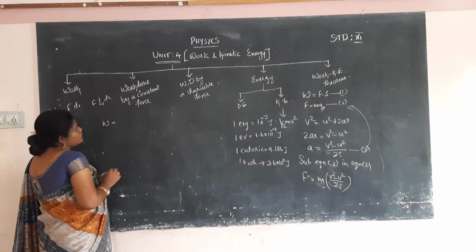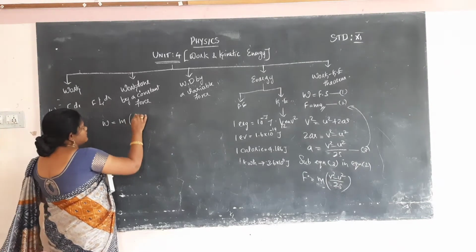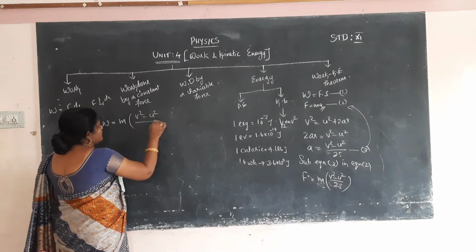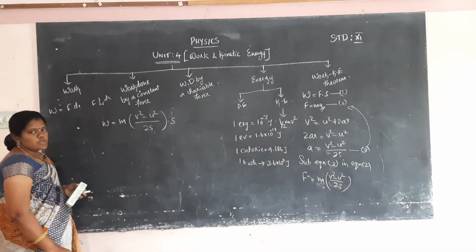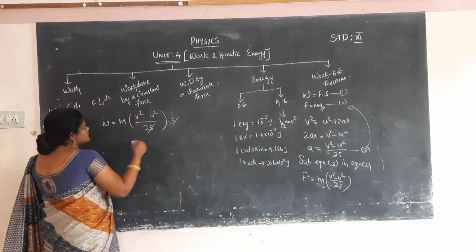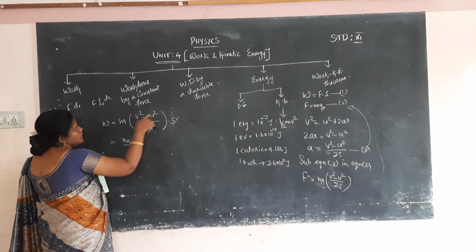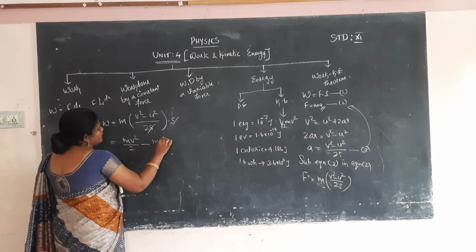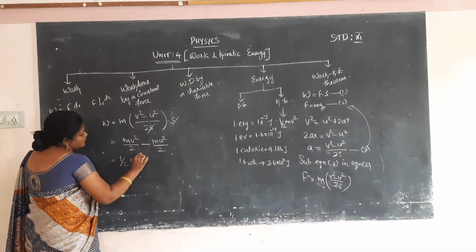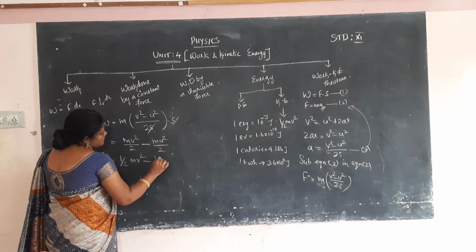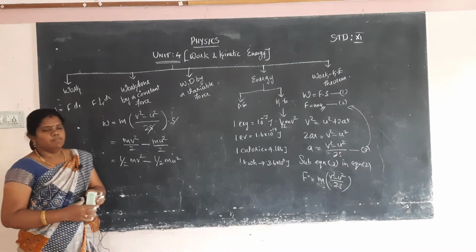W is equal to force into displacement. So m into force value is m into v square minus u square by 2s, and distance is s. So s is cancelled, balance half m into v square by 2 minus m into u square by 2. So that it will be called as half m v square minus half m u square. What is meant by v? What is meant by u?